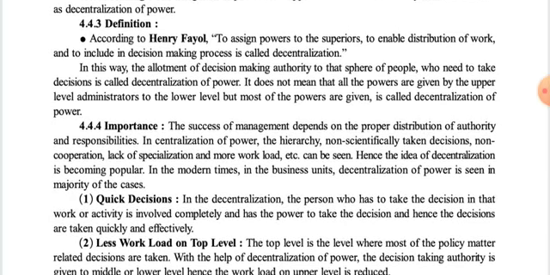In this way, the allotment of decision making authority to the sphere of people who need to take decisions is called decentralization of power. It does not mean that all the powers are given by the upper level administrators to the lower level, but that most of the powers are given. So in this way, the allotment of decision making authority to that sphere of people who need to take decisions is called decentralization of power.